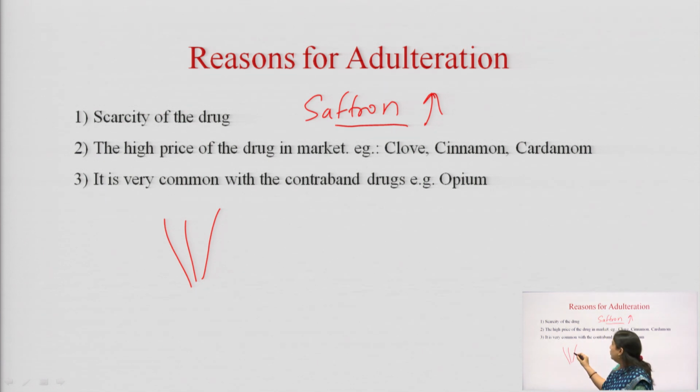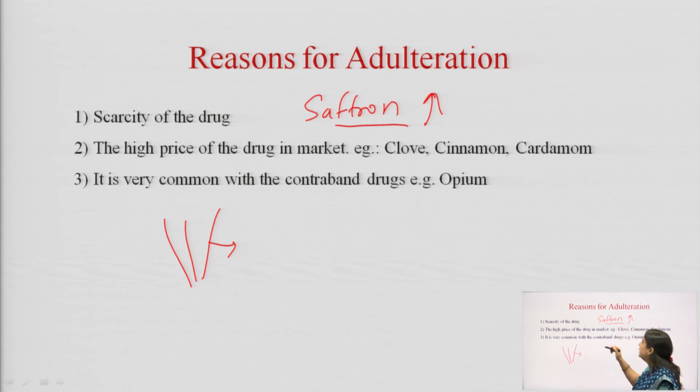If you try to take color out of this kesar, it will not give any kind of color or flavor, because it has already been used up. So, because it is scarce in nature, people start adulterating saffron.